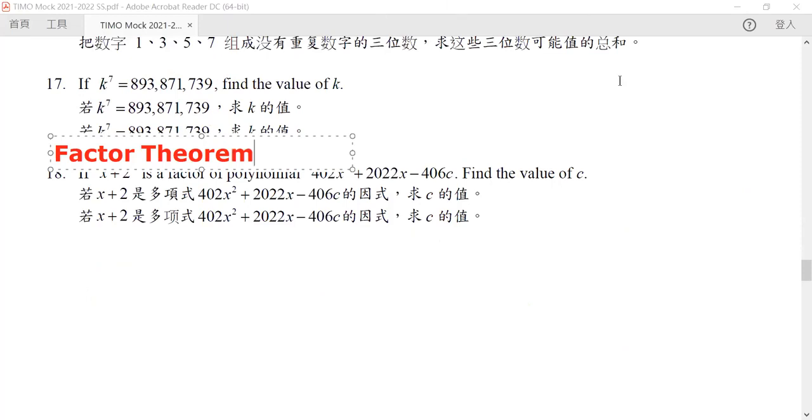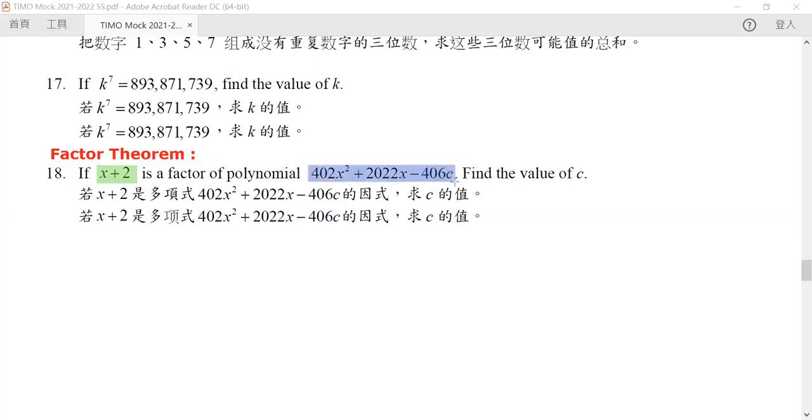Now, the factor theorem is very simple. In fact, it is very trivial to state, but it's very, very useful. It says that if x plus 2 is a factor of our polynomial, what does that mean? It means that this polynomial can be written as the multiplication of x plus 2 by some other polynomial.